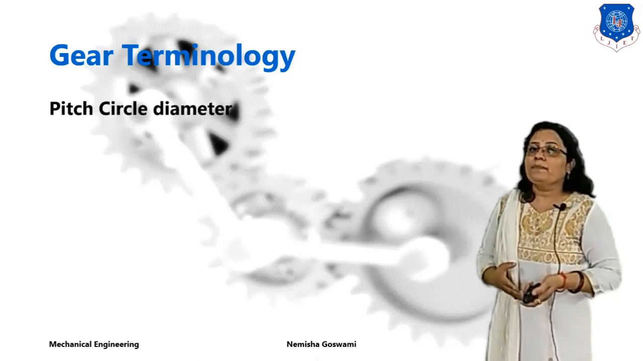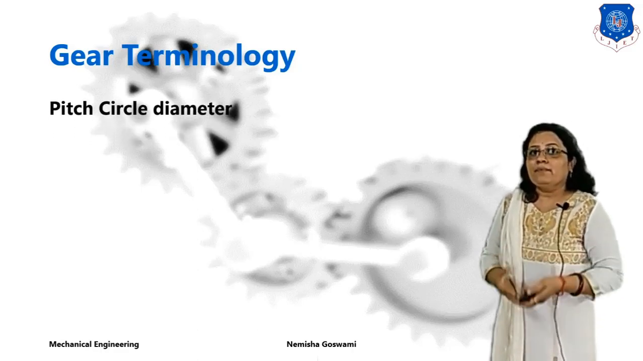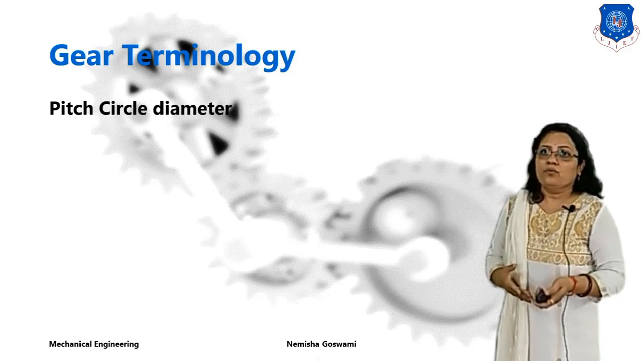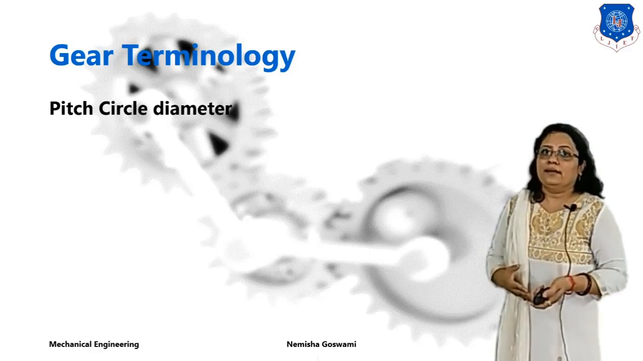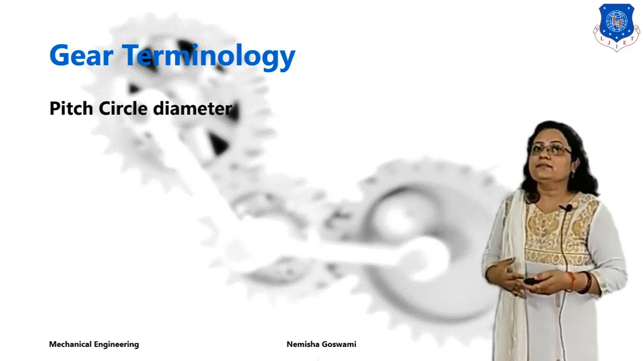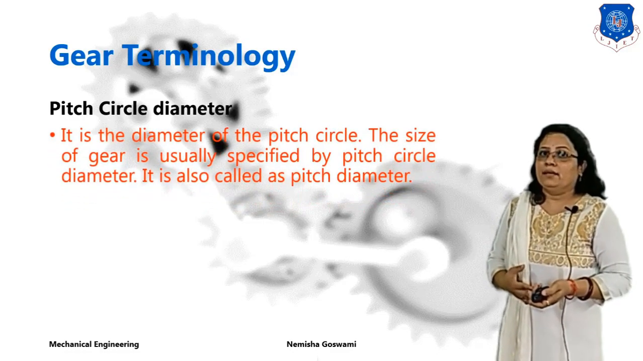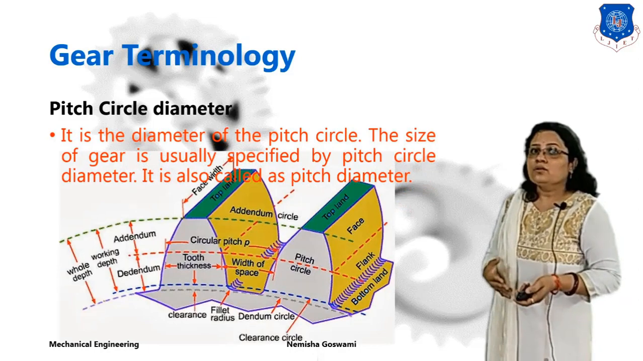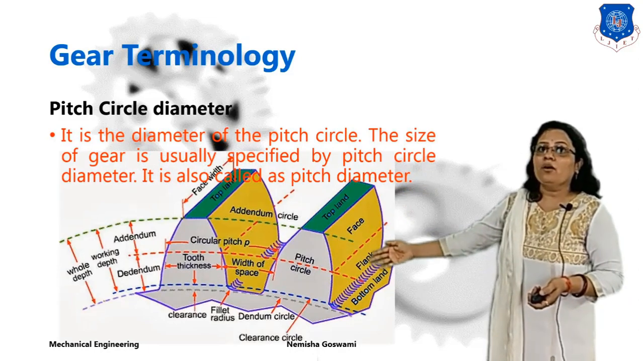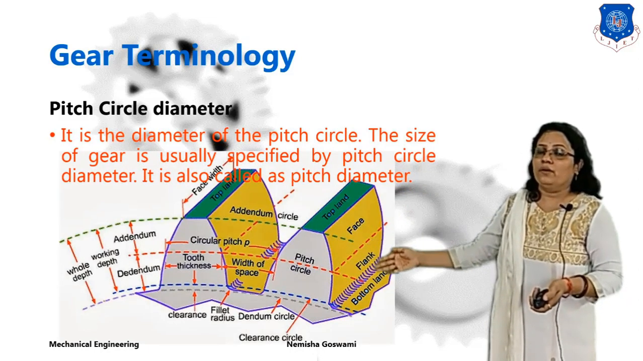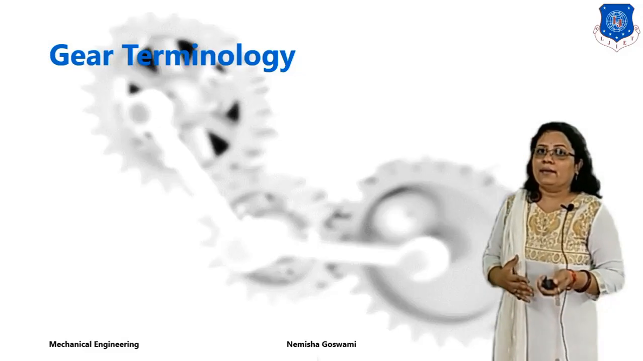Next is the pitch circle diameter. The diameter of the pitch circle is known as the pitch circle diameter, and gears are generally specified by this pitch circle diameter.